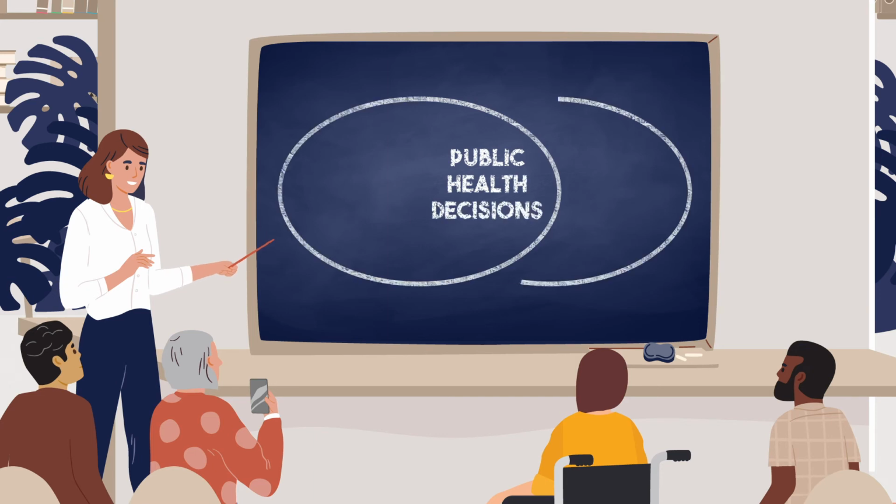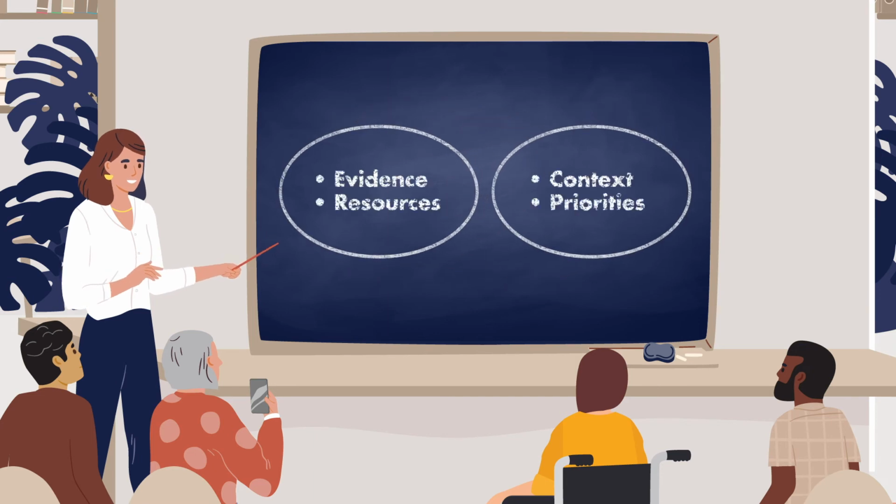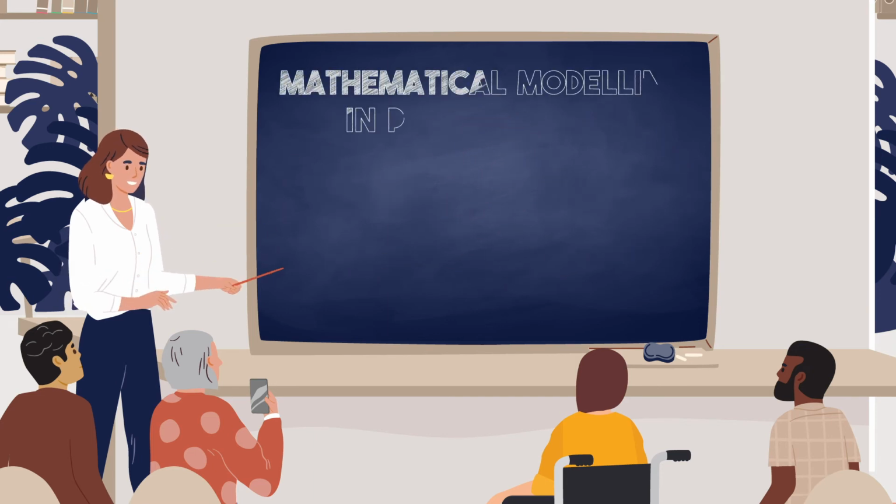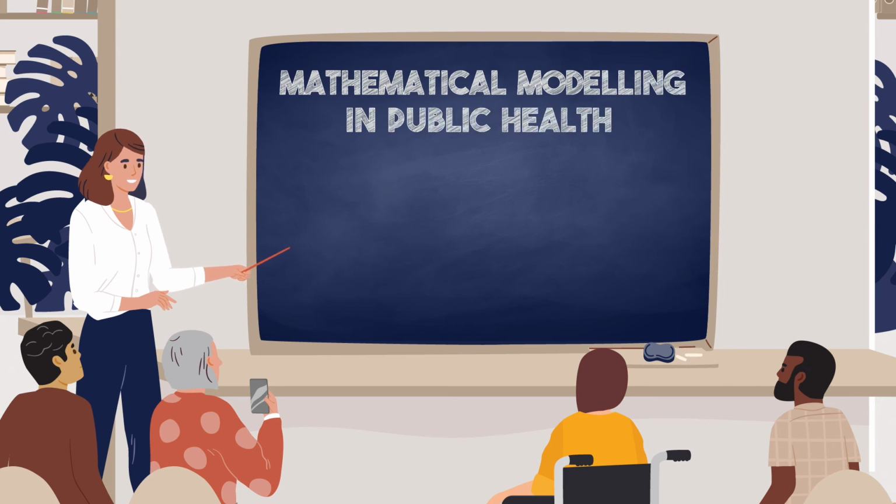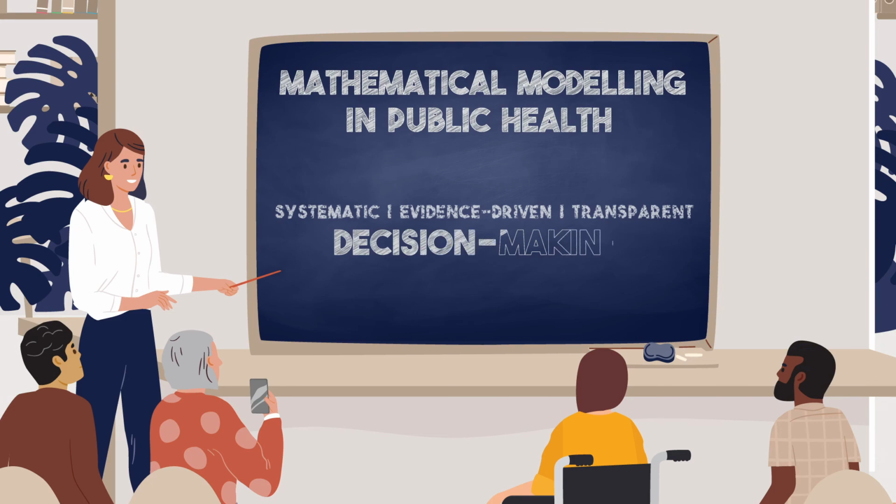Public health decisions are based on many different considerations. Mathematical modeling is one research method to support systematic, evidence-driven, and transparent decision-making for complex public health problems.